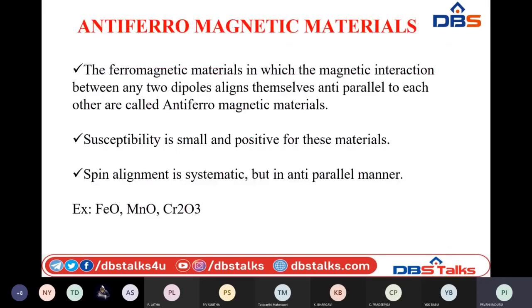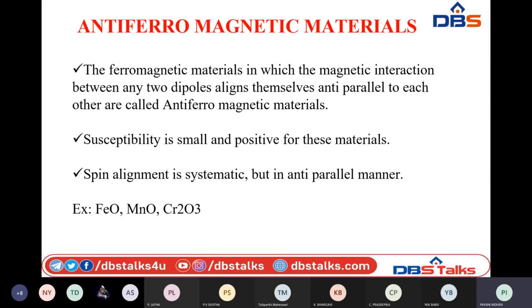Next, coming to another two categories based on the spin of the electrons of each dipole with respect to the applied magnetic field. So we have two kinds of ferromagnetic materials. Those are nothing but anti-ferromagnetic materials and ferrimagnetic materials. So first let us discuss what anti-ferromagnetic materials are. These are the materials in which the magnetic interaction makes two neighboring dipoles align themselves in anti-parallel direction with each other.